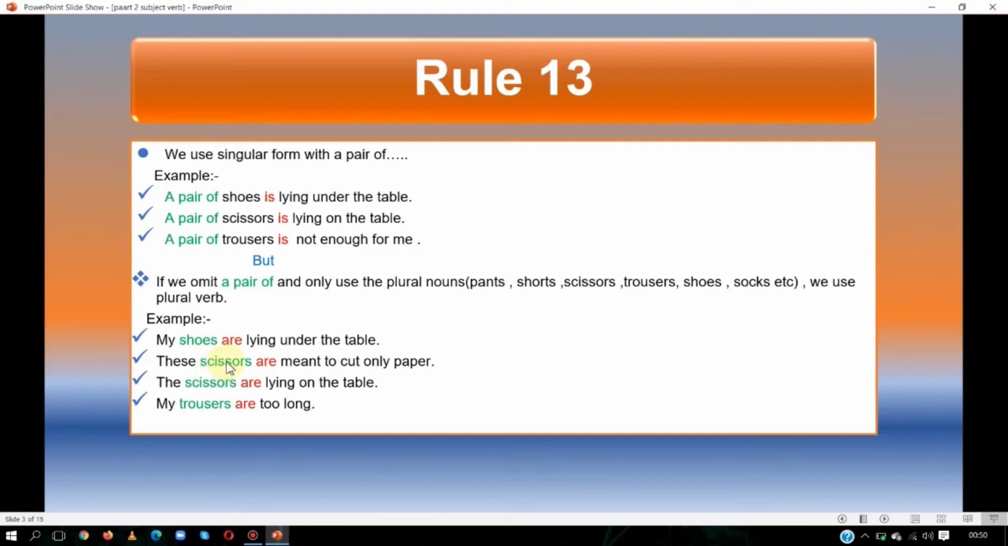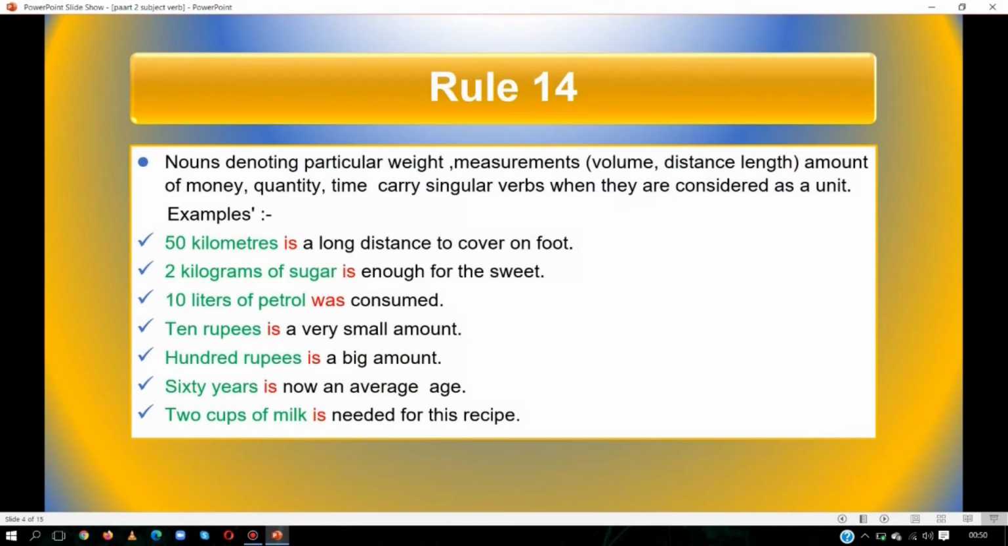So dear students, when we use a pair of with plural nouns, we will use singular verb. But when we use only these plural nouns, we will use plural verb. If we omit a pair of, then we use plural noun, and after that with these plural nouns we will use plural verb. I think it is clear. Let us proceed. Now rule number 14.